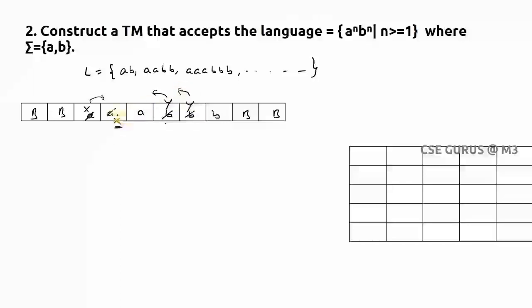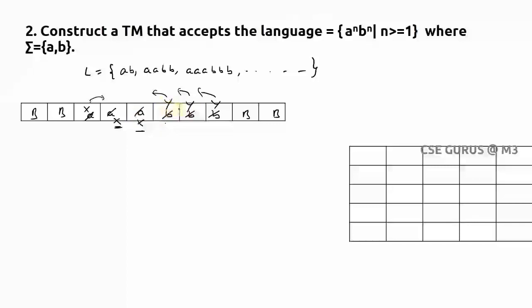When I get X, I search for the next symbol. If it is A, I replace it with X, and if in the path I get any symbol other than B, I ignore it, and whenever it is B, I replace it with Y. Like this I come back to X, and if the next symbol after X is not A, that means the A's are finished. Now I'm getting Y. When I get Y, the symbols of A are completed, so the symbols of B must also be completed to match the number of A's with the number of B's.